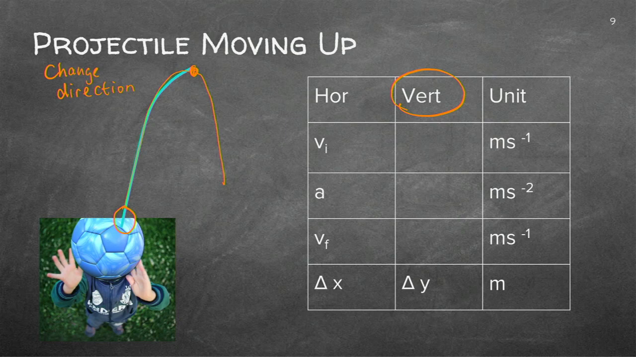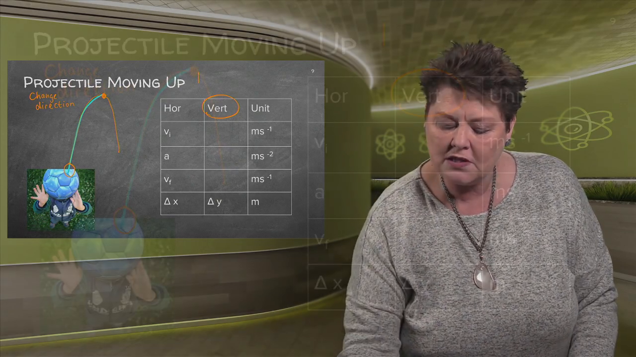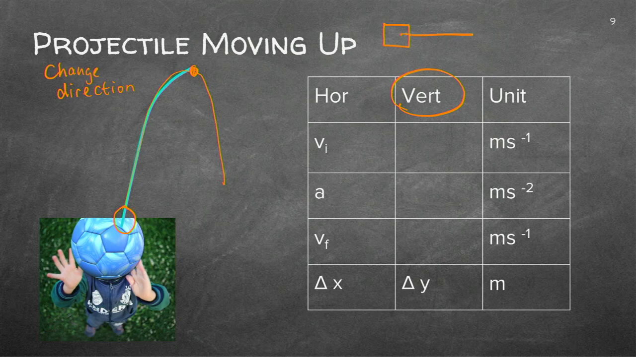Let's quickly revise what happened with horizontal. Now remember, horizontal was, I've got this block and it is moving that way. We did that in momentum, and we did that with Newton's second law. Then I had the initial velocity of the block. I had the final velocity of the block. I had the acceleration if it went faster or slower. And the distance was delta x because this was on my x-axis.